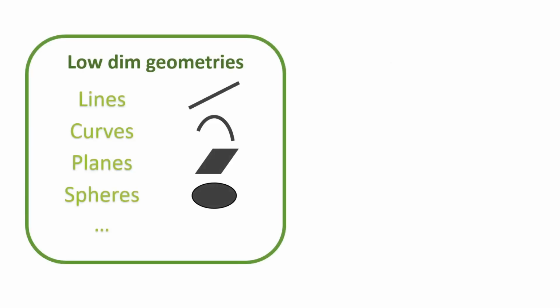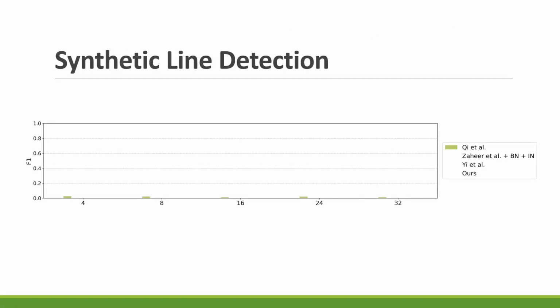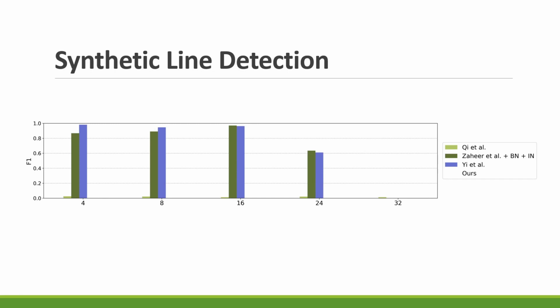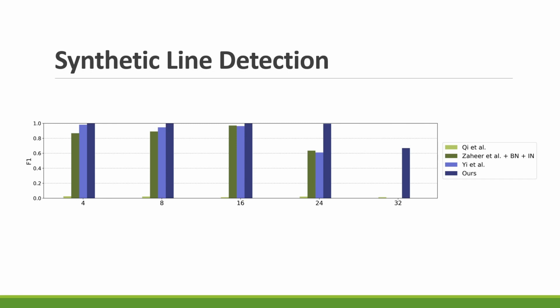As a simple diagnostic test, we created a simple dataset of lines in high-dimensional spaces. This is a two-dimensional projection of a subsampled 8-dimensional line in noise. The task of the network is to predict the foreground probabilities for all points given only the coordinates. For the baselines, we use PointNet variants and measured the F1 score on the test split. Choy et al. failed to achieve a good performance. Augmented ones, Zaheer et al. and Yi et al., achieve good performance but fail beyond 24-dimensional spaces. However, ours achieve high F1 scores on all dimensions.